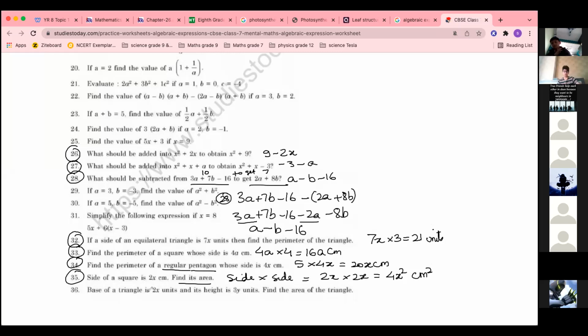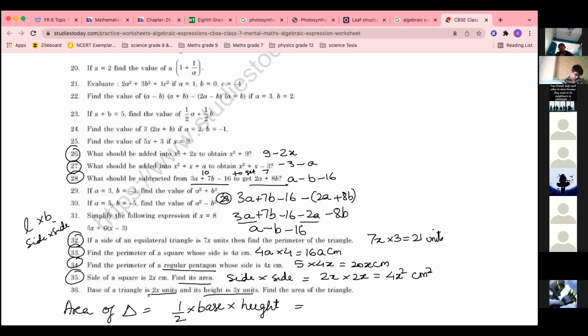Okay. Base of a triangle is 2x unit. Height... Ma'am, how did you get 4 when we do 2 into 2? Then we'll get 4 now. 2 into 2, where is 4? No, if we multiply 2 times 4 because square has 4 sides, no? But area is side into side. You don't have to multiply all four sides. Only two sides you have to multiply. Area of rectangle is length into breadth. Area of square is side into side. Okay. And area of a triangle is half into base into height. I have taught you this. Okay. This is area of triangle.